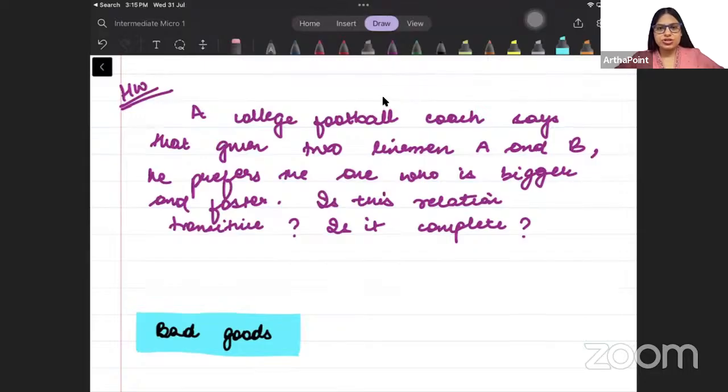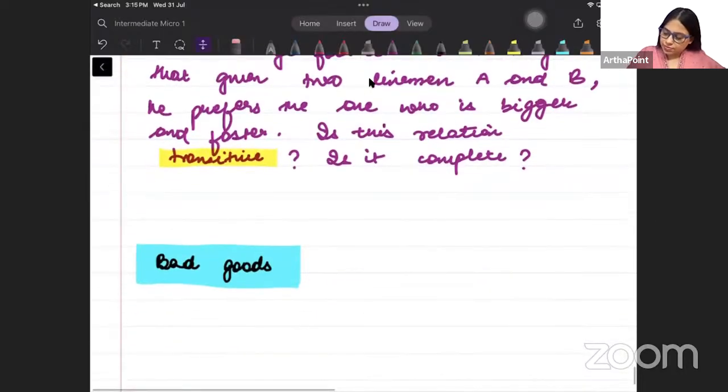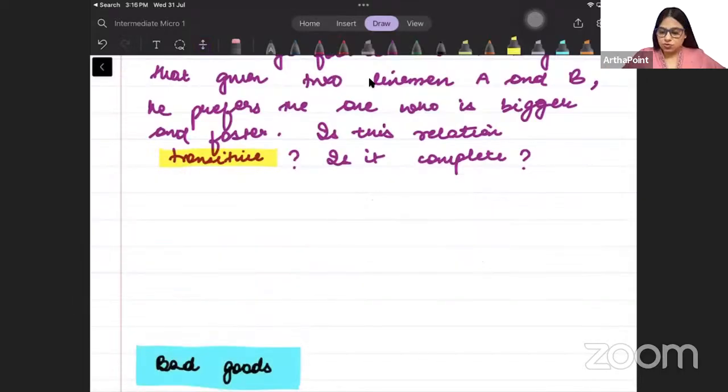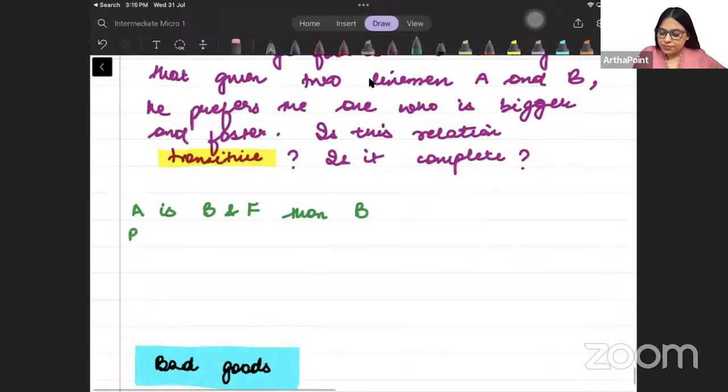Dekho dhyan se what the question is saying. A college football coach says that given two linemen, A and B, he prefers the one who is bigger and faster. Is this relation transitive? तो देखो जरा ध्यान से. Suppose if I tell you that A is bigger and faster than B. B is bigger and faster than C.